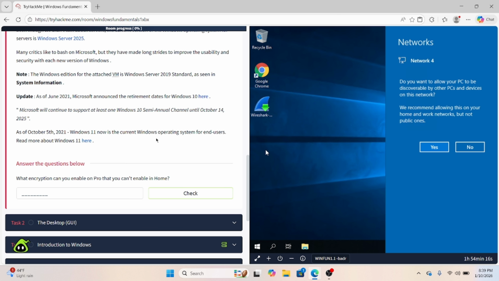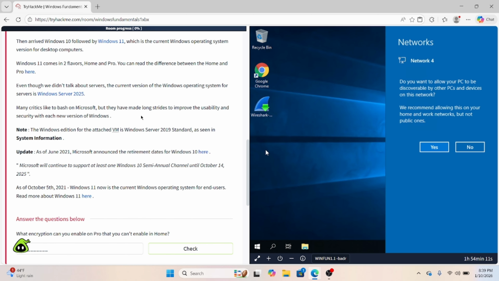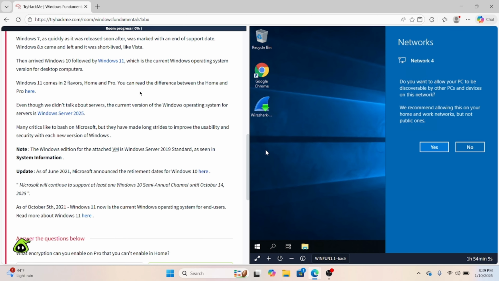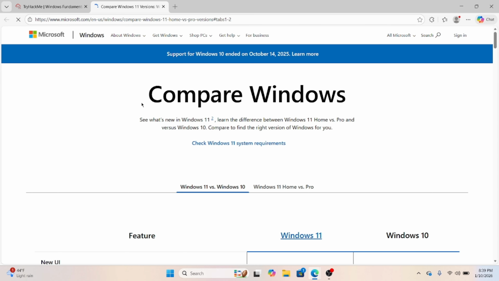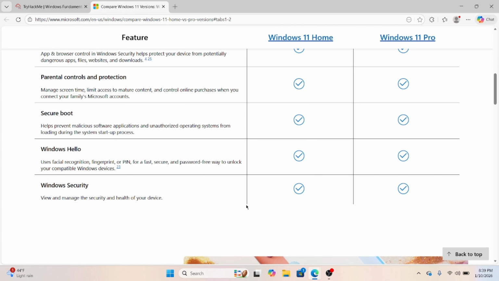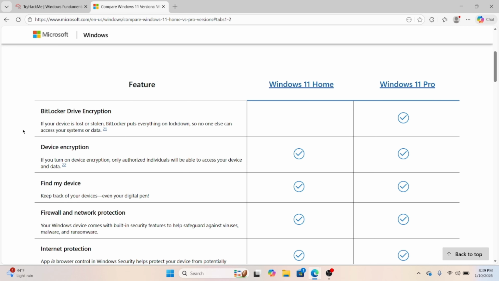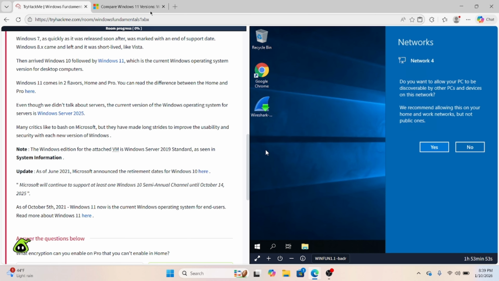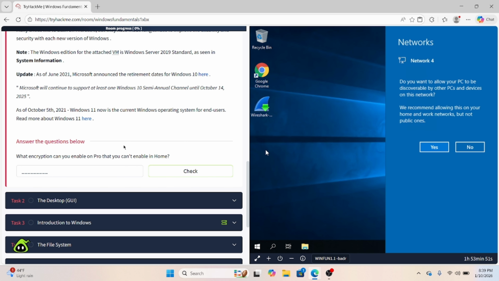What encryption can you enable on Pro that you can't enable in Home? So in here, do not say anything in here, but you do have this right here. Shows us the difference between Home and Pro. I'm just going to go ahead and click on this and see exactly what the differences are. And looking on this, the only thing that is different is the BitLocker drive encryption. I'm going to go back over here. So what encryption can you enable? That's going to be your BitLocker.